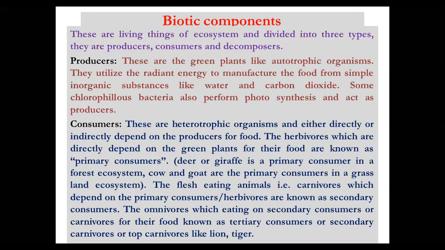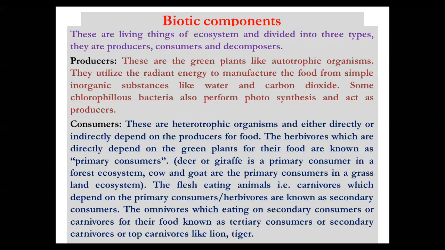Right. Now, what are primary, secondary, and tertiary consumers? The organisms that directly depend on the plants, the autotrophs, the producers, are called herbivores. They directly depend on the green plants for their food. So they are called primary consumers, the first level of consumers.